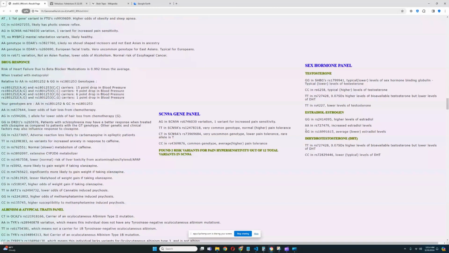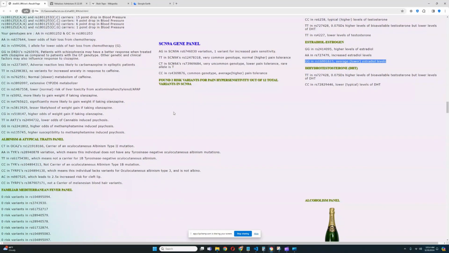Since estradiol for her is the important hormone, she's the woman. She's a woman. Looks like she's in the clear because she's got 2 genotypes for higher, 1 genotype for lower. I'm not sure what the exact contribution of these genotypes to the hormone profile of the individual is. I don't remember already.